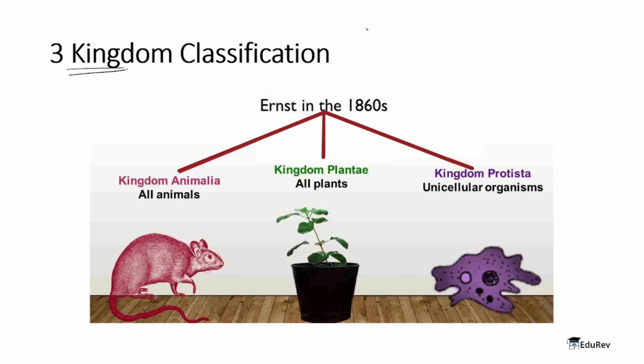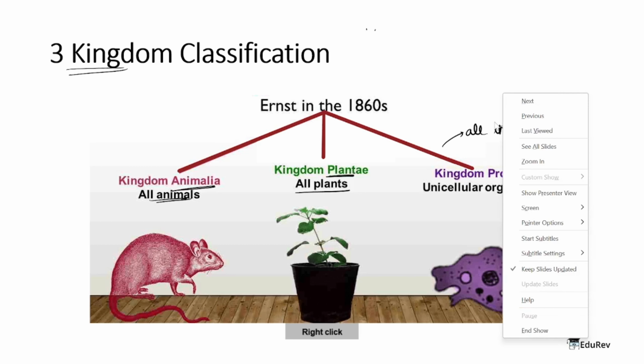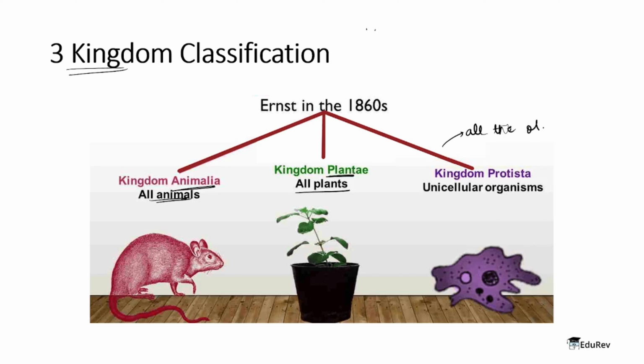Therefore, he mentioned that all the organisms that had the features of plants were included in kingdom Plantae, all the organisms that had the features of animals were put into kingdom Animalia, and all the other organisms that were left were put into the kingdom Protista. Now it can be concluded that Protista was just a kind of miscellaneous storehouse where all the other organisms are dumped.